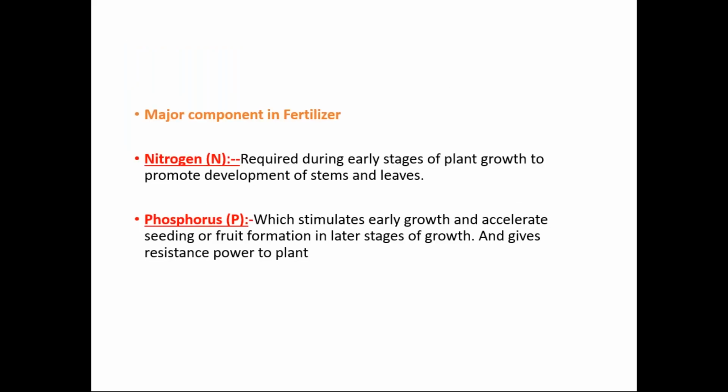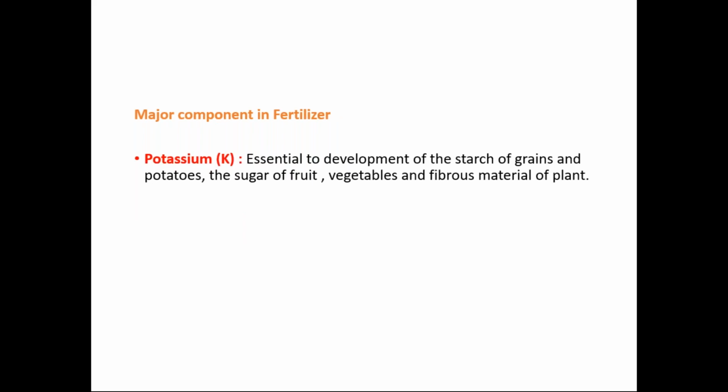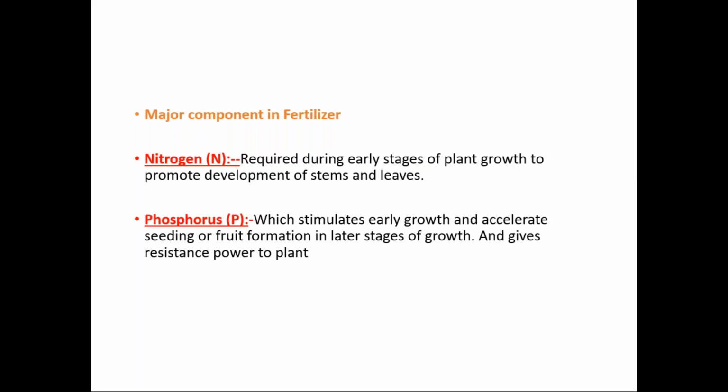So normally in the fertilizer there are three main elements, that is NPK. So N stands for nitrogen, P is for phosphorus, and K stands for potassium, right? So why are these three elements essential in the fertilizer? Why are we going to use this fertilizer in farming? So N is used for the early stages of plant growth to promote development of stems and leaves. So that is the need of nitrogen. Why are we using nitrogen in this fertilizer? For the development of the stems and leaves in the early stages of plant growth.